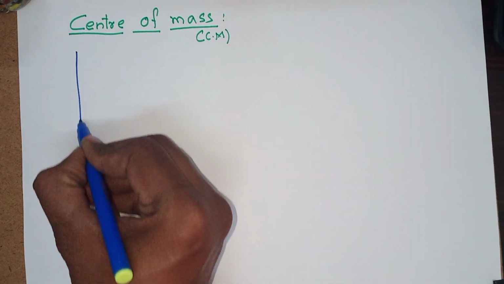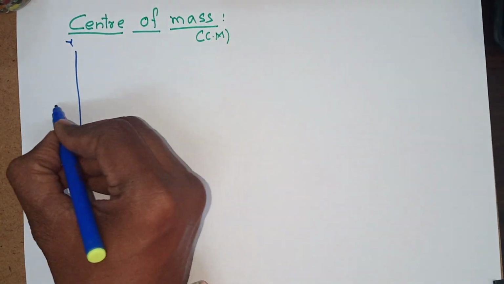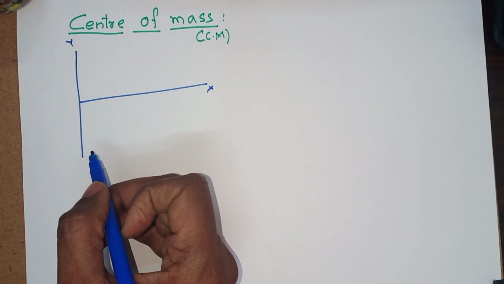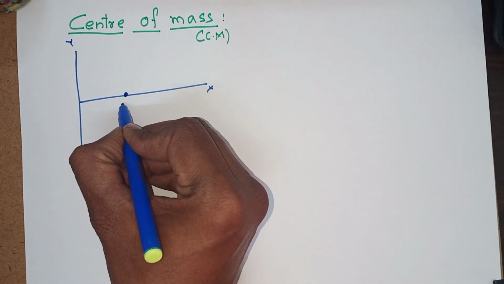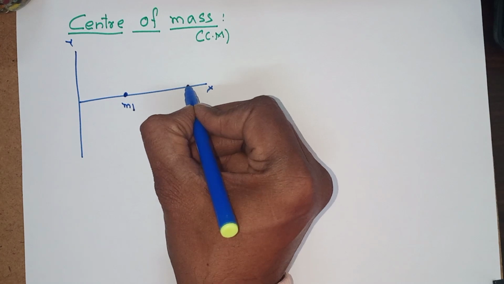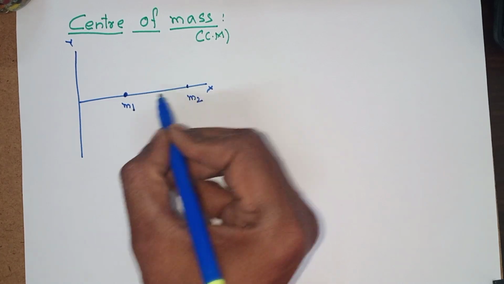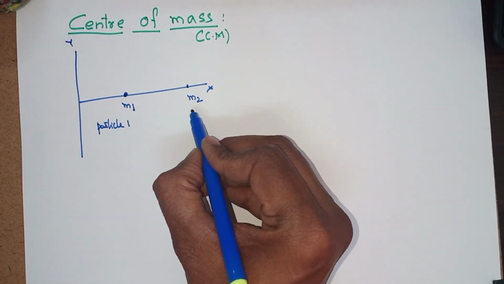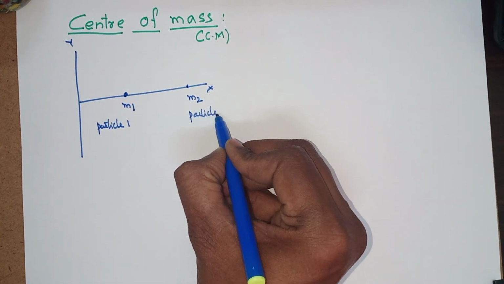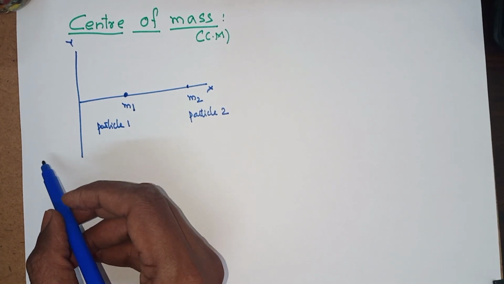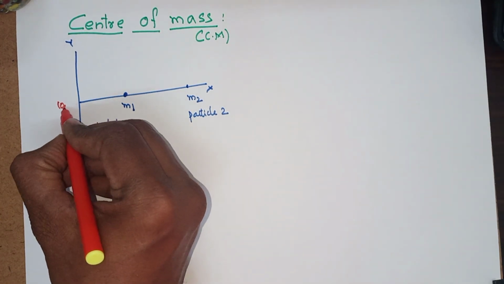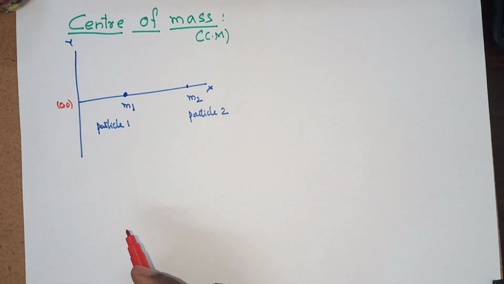Let's see, this is the y axis and this is the x axis. Let's choose point m1 and point m2. This is called particle 1. This is called particle 2. Right now the reference origin is 0, 0, and x coordinates and y coordinates are there.